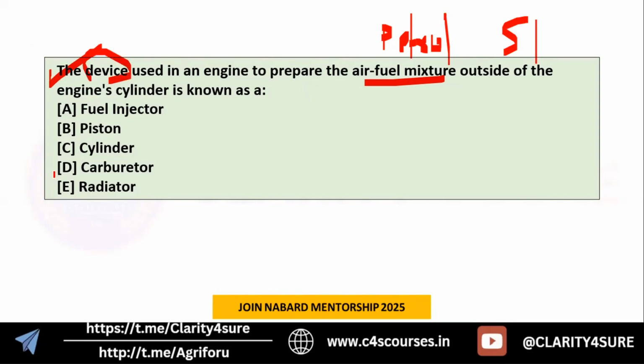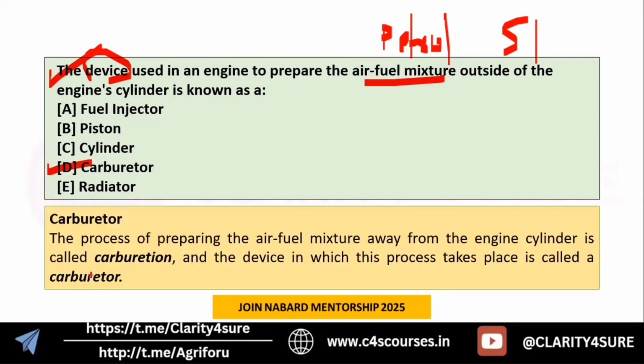That is the carburetor. The carburetor is the device that mixes the air and fuel in the proper proportion, and the process is called carburation. The process of preparing the air fuel mixture away from the engine cylinder is called carburation, and the device that does all this is the carburetor.